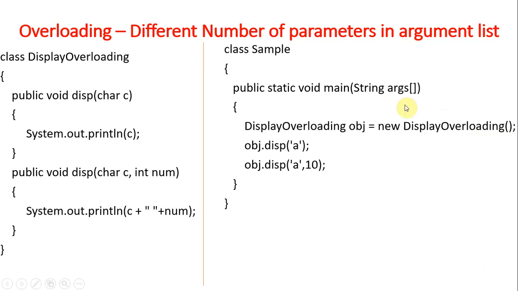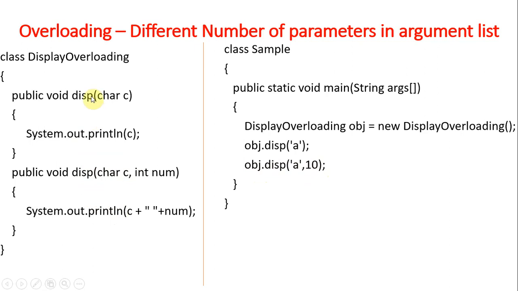But here I can call these methods by the object obj. obj.disp('A') means I am passing only one value, a single character value, so I am calling the first method. In the next statement, obj.disp('A', 10), I am passing two values, one char type, one integer type. That means I am calling the second method.